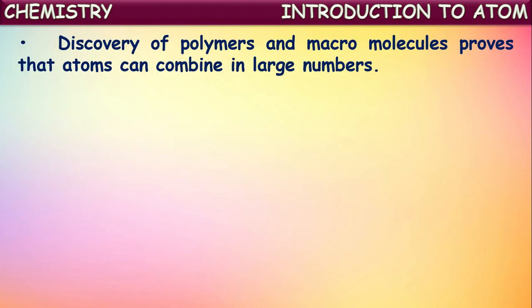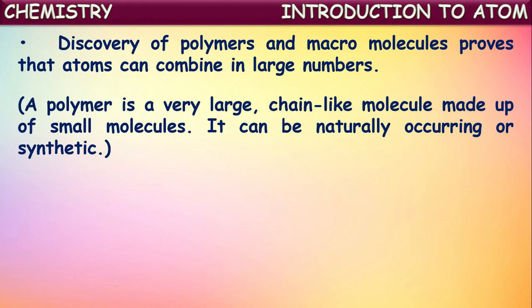Okay. Another point is that the discovery of polymers and macromolecules proves that atoms can combine in large numbers. But in the postulates of Dalton's theory, we have observed that he proposed that atoms of the same element or different elements combine in simple whole number ratios to form molecules or compound atoms.